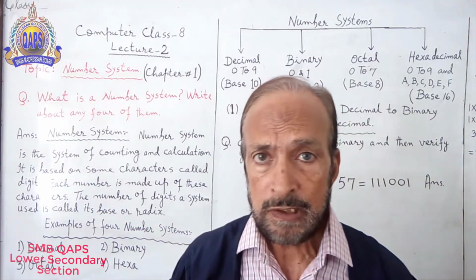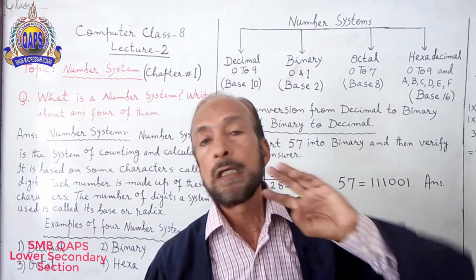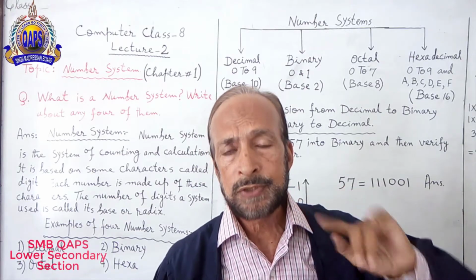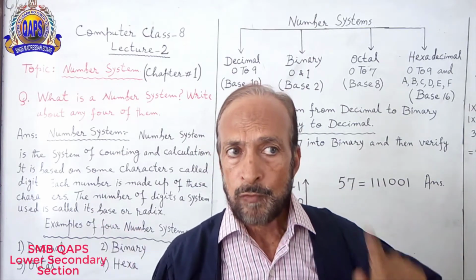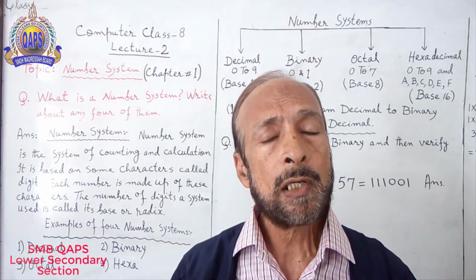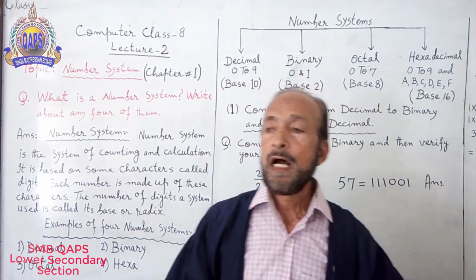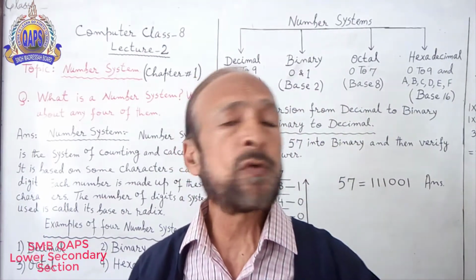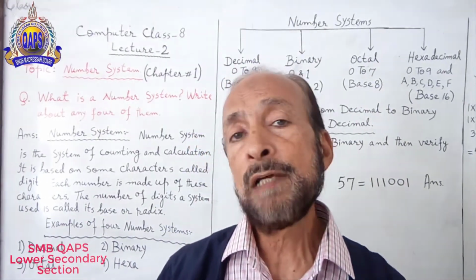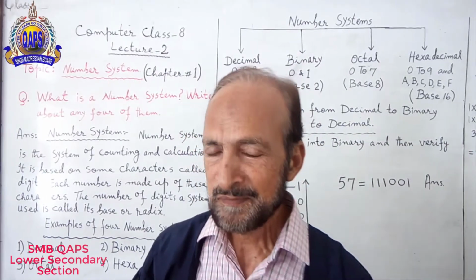You know digits? What are the digits? 0, 1, 2, 3, and so on, from 0 to 9. They are called digits. I am saying 0 to 9. I am not saying 10, 11, 12, etc. What is the reason?